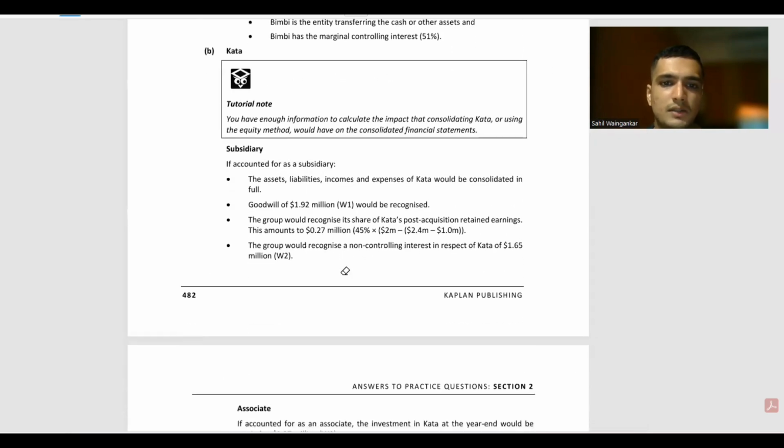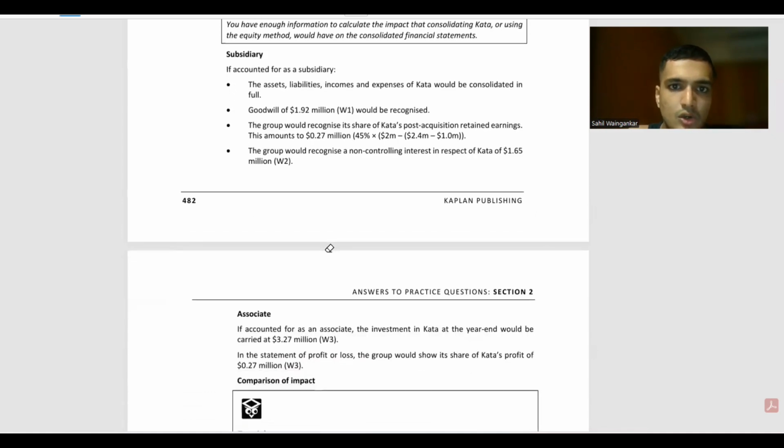आ जाओ, देखो काटा. देखो 1.92 का गुडविल उनको भी मिल गया. Assets and liabilities and income and expenses of Kata would be consolidated in full. Goodwill is 1.92. Group would recognize its share of Kata's post-acquisition retained earnings, which amounts to 2.27. इन्होंने post acquisition retained earning कैसे किया इन्होंने,